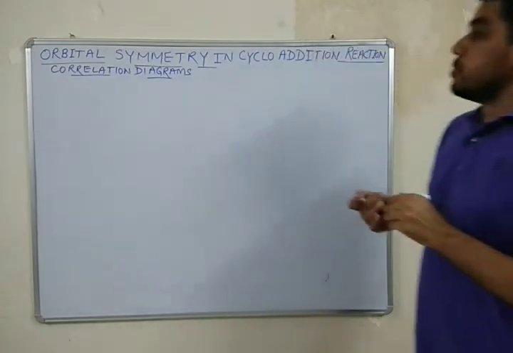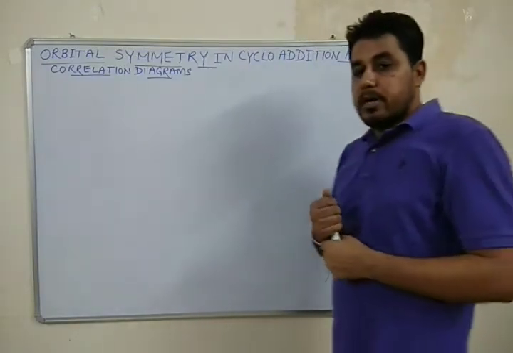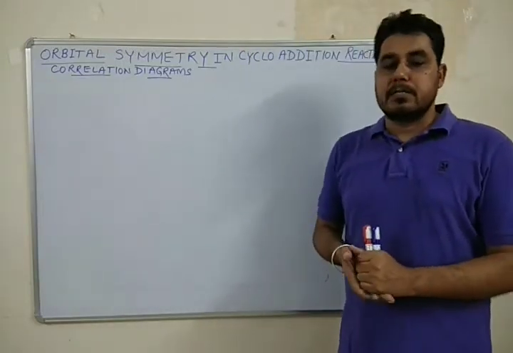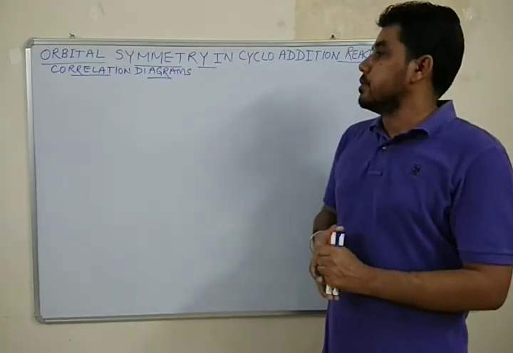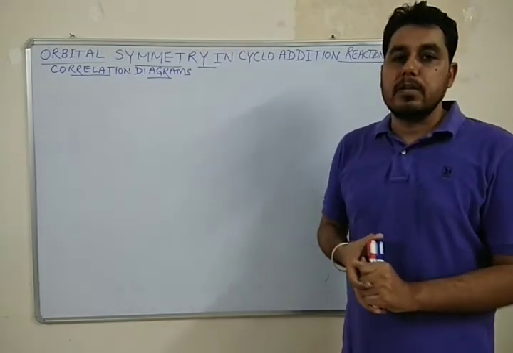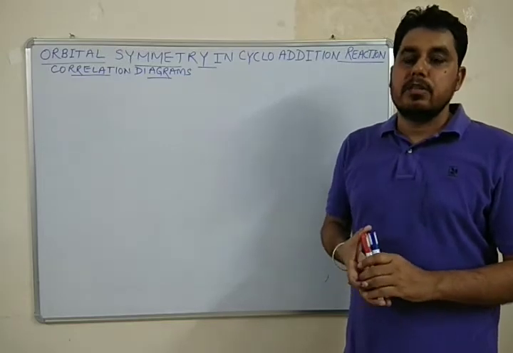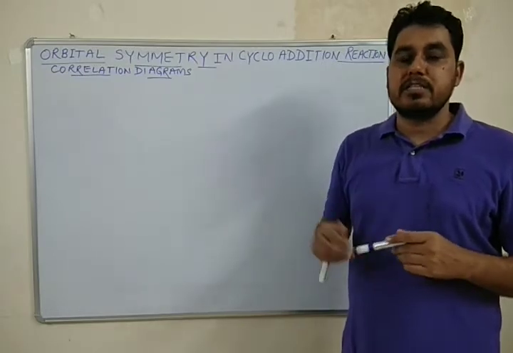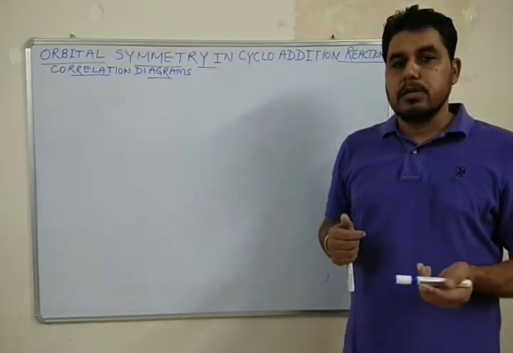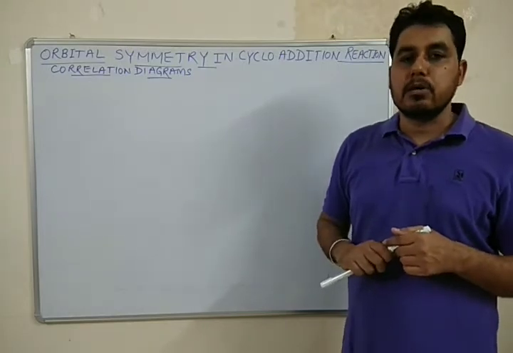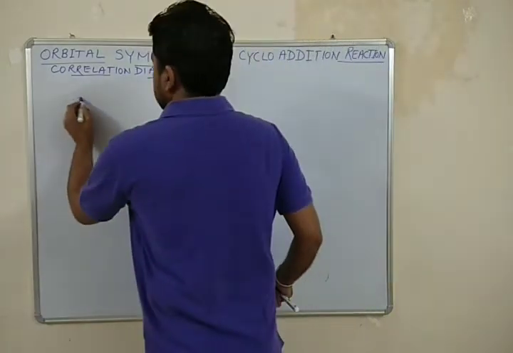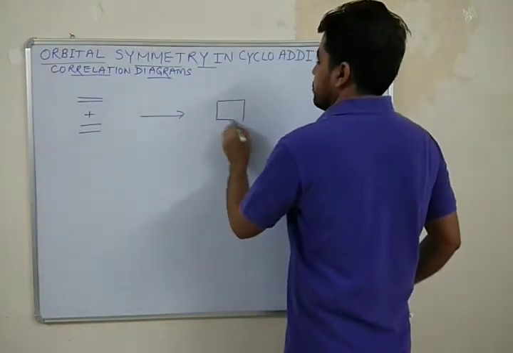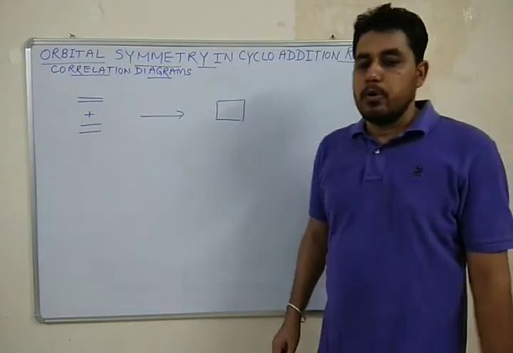Okay, so molecular orbital symmetry in cycloaddition reactions: how the symmetry of molecular orbitals affects cycloaddition reactions, we will try to understand with the help of the simplest example of a cycloaddition reaction, that is the 2+2 cycloaddition, or addition of two ethylene to form cyclobutane.